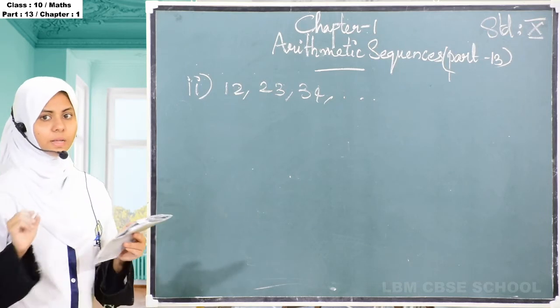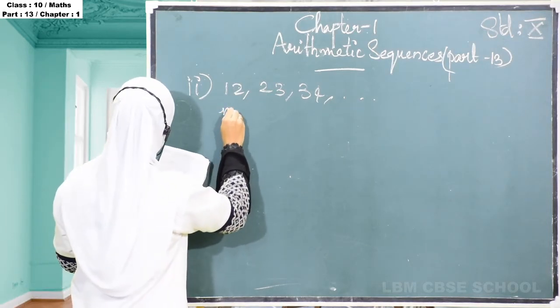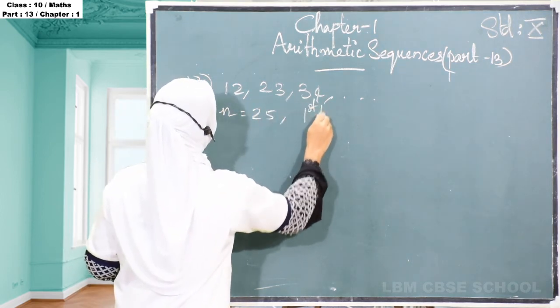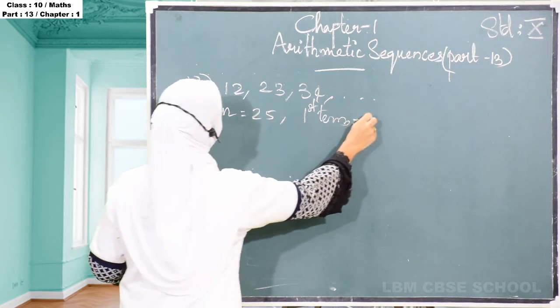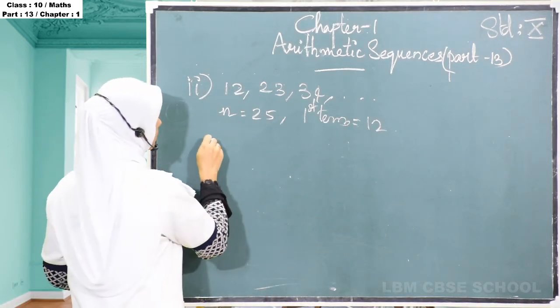You have to find the sum of the first 25 terms. So n is equal to 25, and the first term is equal to 12. Then you have to find the last term.